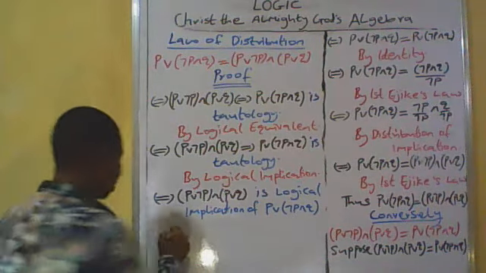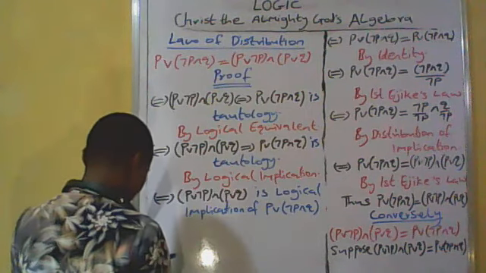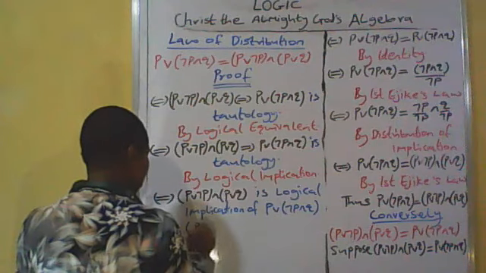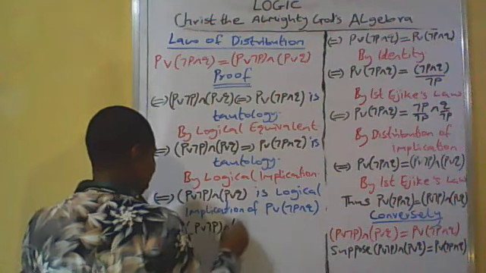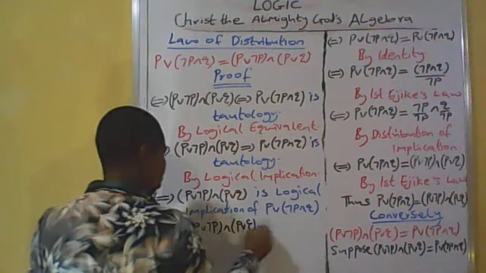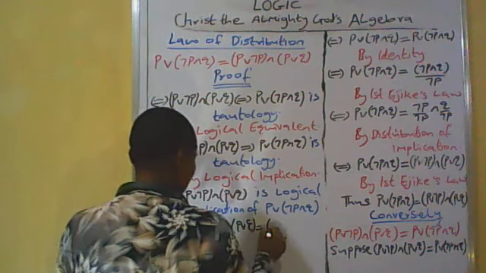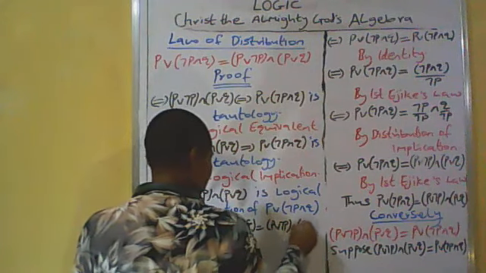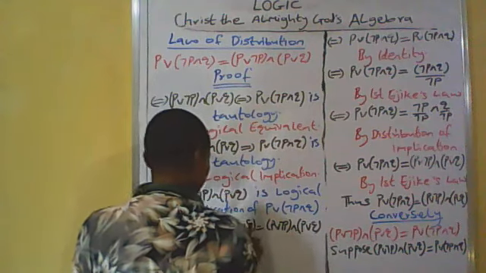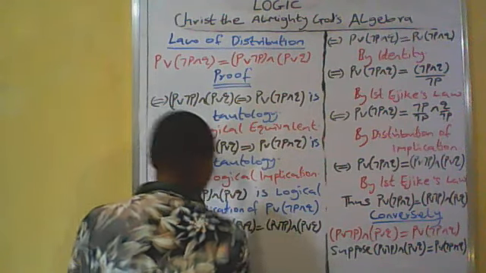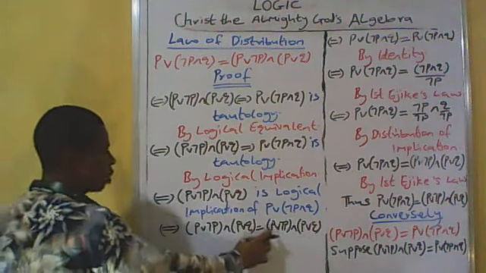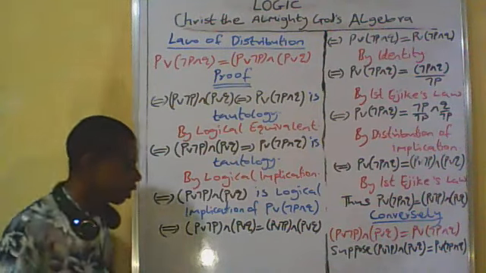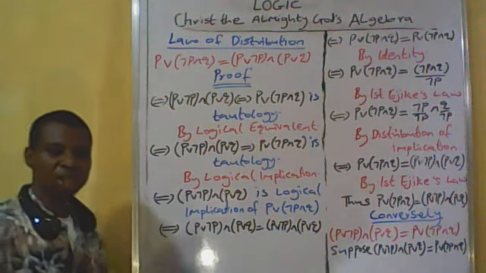So we continue. Say if and only if bracket P or not P and bracket P or Q is equal to bracket P or not P and bracket P or Q. So if this is true, this also must be true, in the sense that the logical implication is equal to itself.